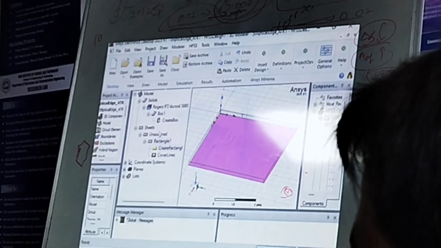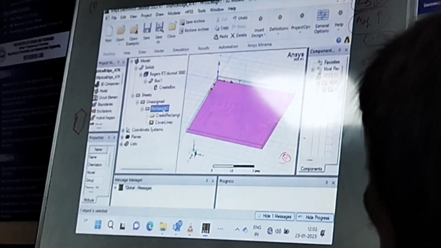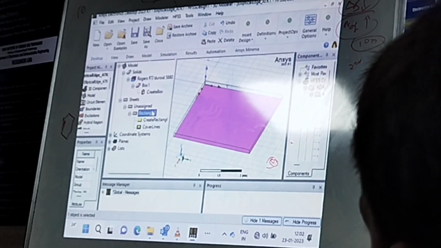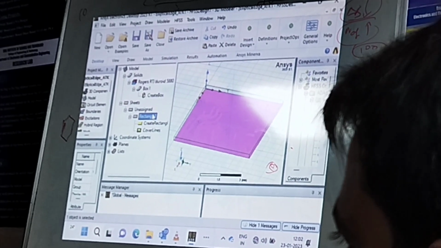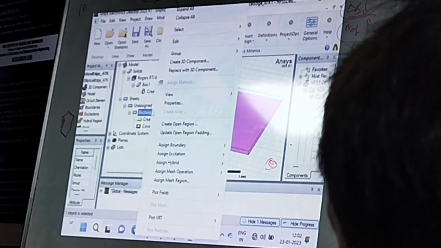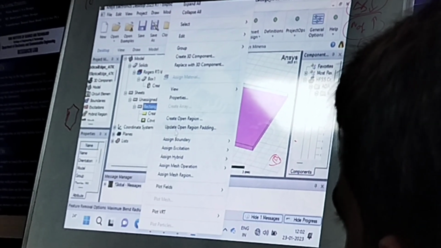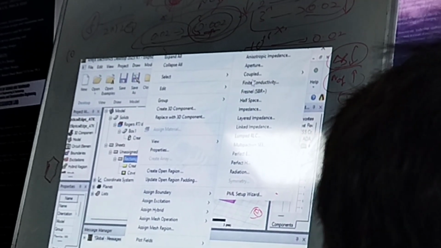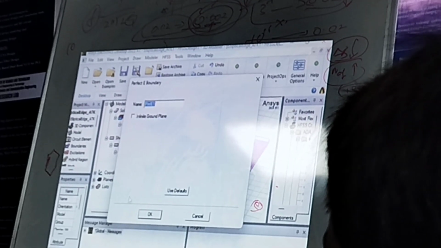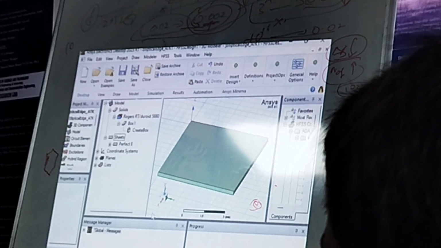So then you can go for this particular rectangle creation, and this particular rectangle represents a copper material. Okay, as we don't have thickness, only for 3D material we can assign material here. For assigning the material property of copper, we have boundary conditions here, which is perfect E or finite conductivity. You can use any of these. So I'll just go with perfect E here and click OK here.